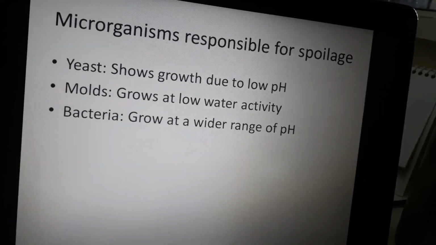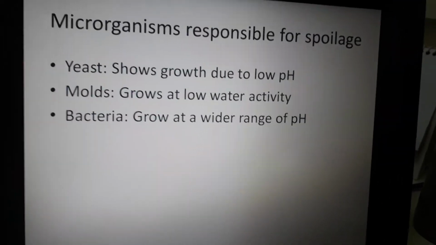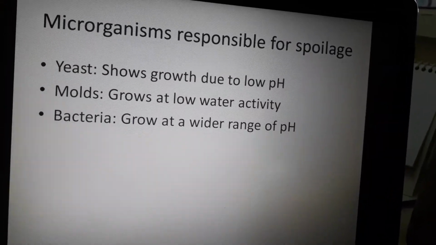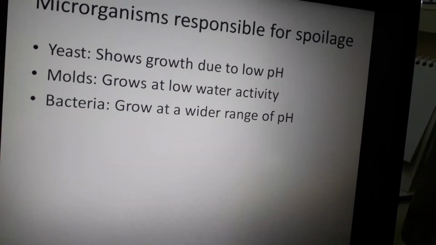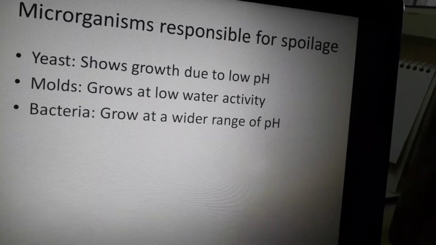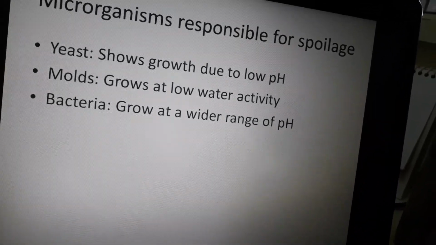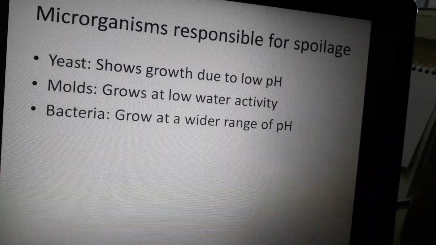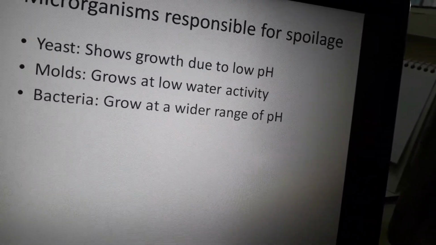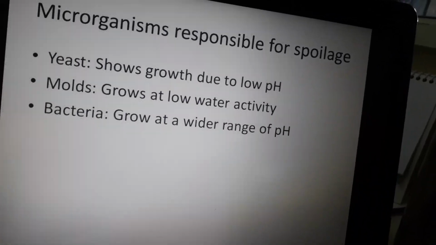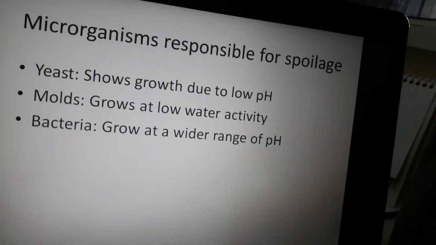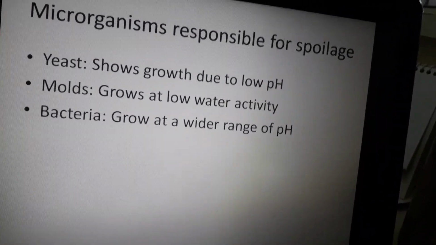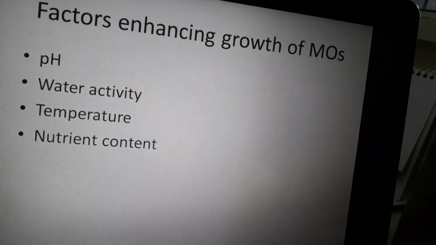Now come the organisms which are responsible for the spoilage. The different categories responsible for the spoilage of vegetables are yeast, mold and bacteria. All these microorganisms are responsible for spoilage because they can grow at a different range of pH, and the most important thing is the availability of water. Due to the availability of water, or the water activity, the amount of organisms which can grow in a vegetable or fruit is high, and it can be spoiled very easily.